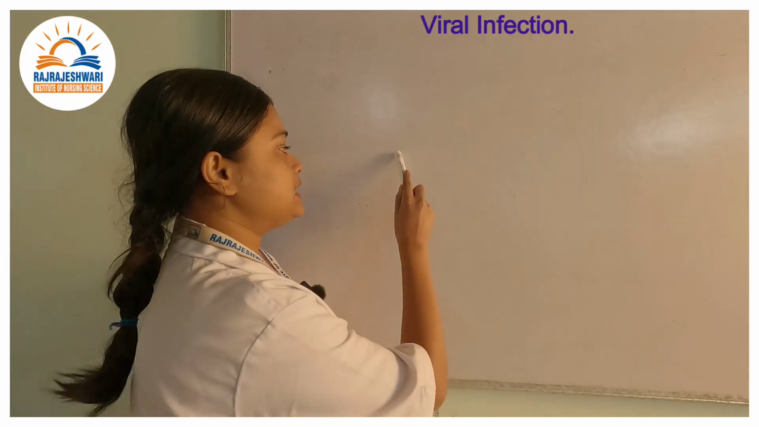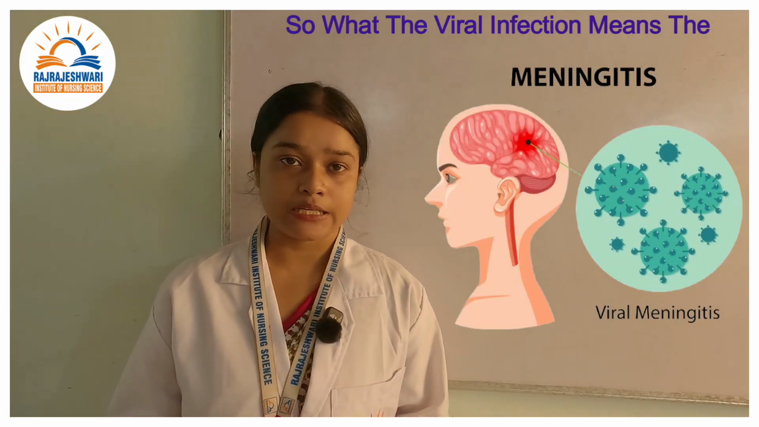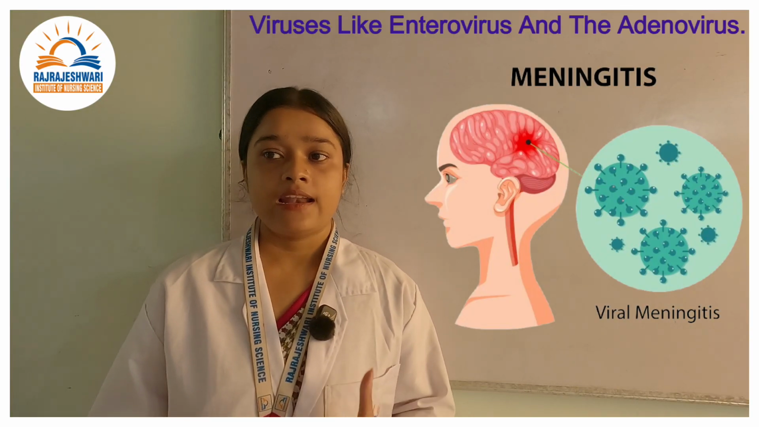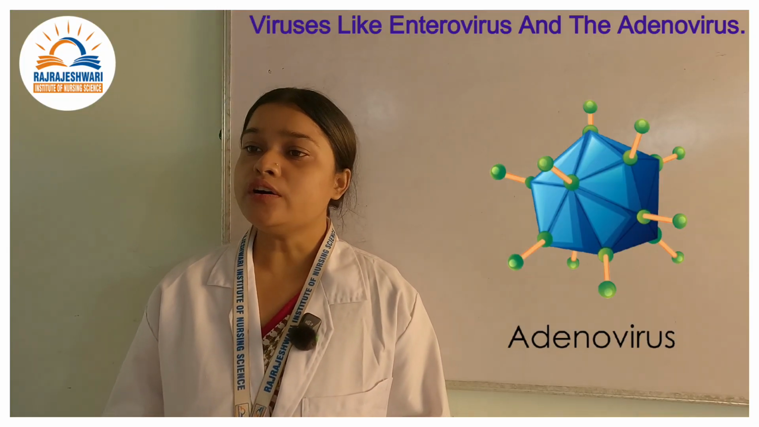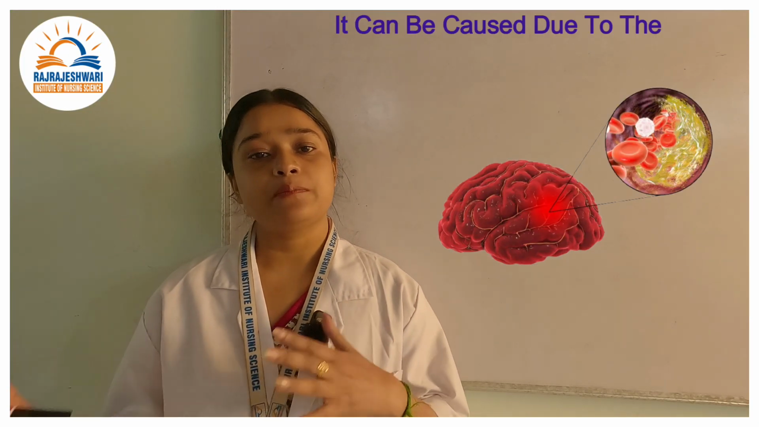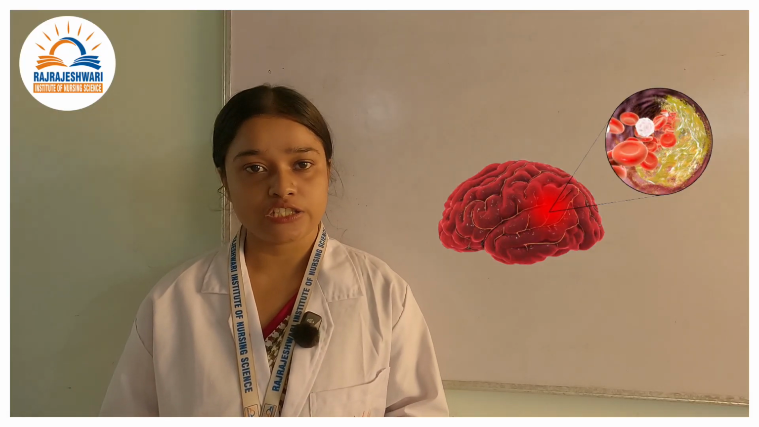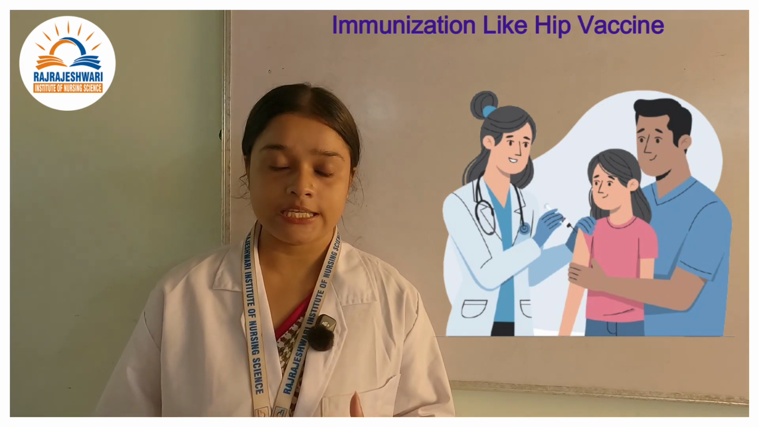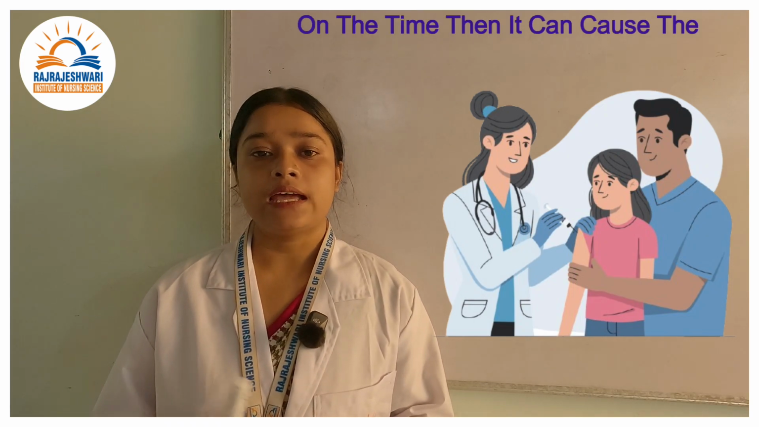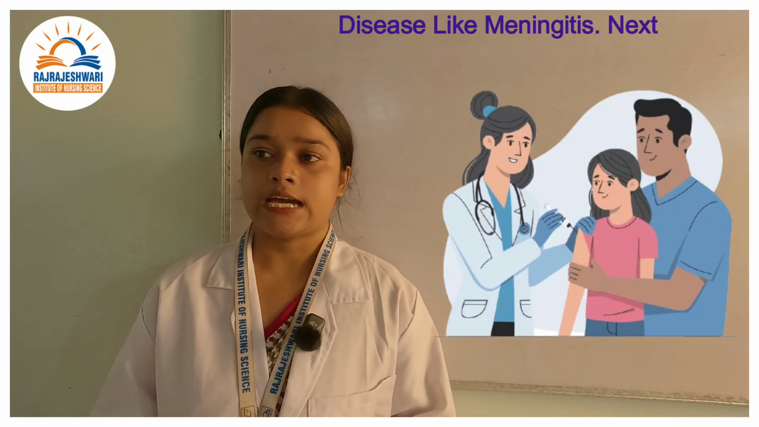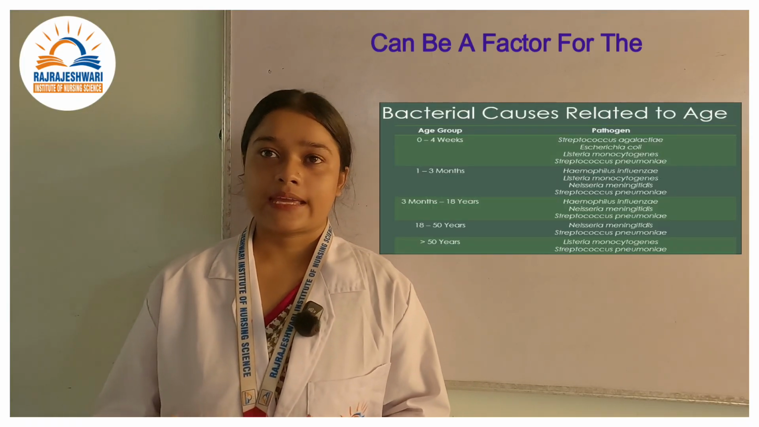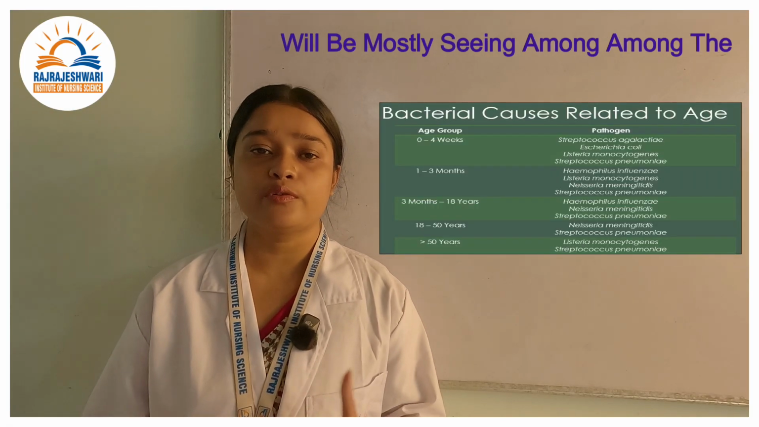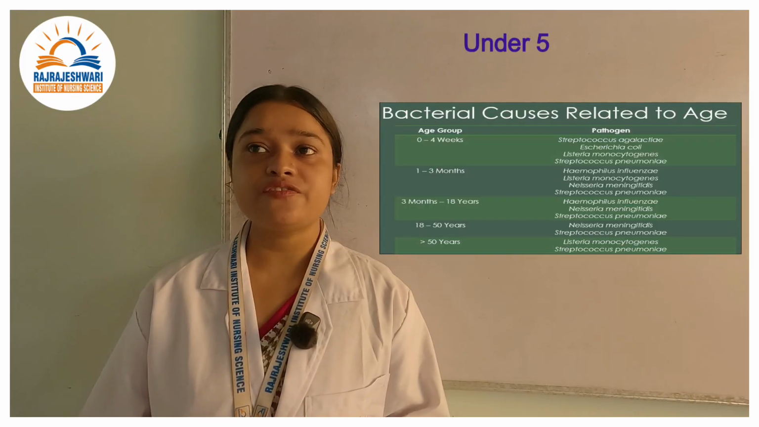Next it is viral infection. What does viral infection mean? Meningitis occurs due to infection by viruses like enteroviruses and adenoviruses. Next it can be caused by fungal infections also, and next is immunization. If the child does not take immunization like the Hib vaccine on time, then it can cause a disease like meningitis. Next, age can also be a factor. Meningitis is mostly seen among children under 5.